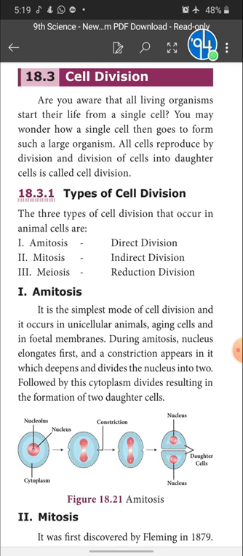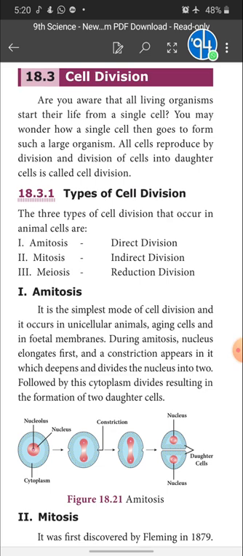As I said, it is not a simple process, mitosis or meiosis. It is a long process. There are four phases in each division: prophase, metaphase, anaphase, telophase. In mitosis, only prophase, metaphase, anaphase and telophase are enough. But meiosis itself has two divisions, meiosis 1 and meiosis 2.